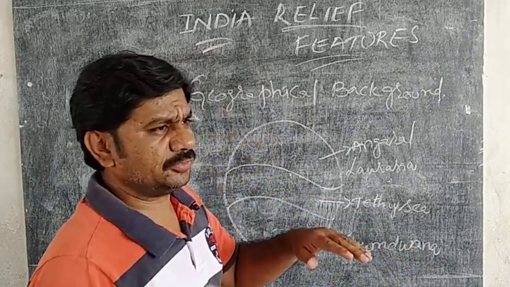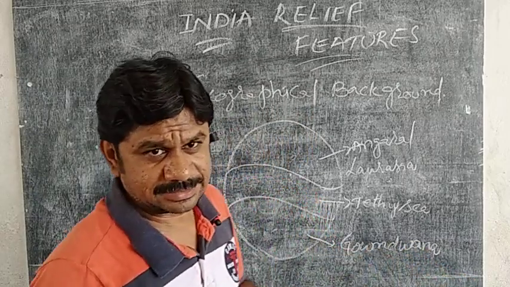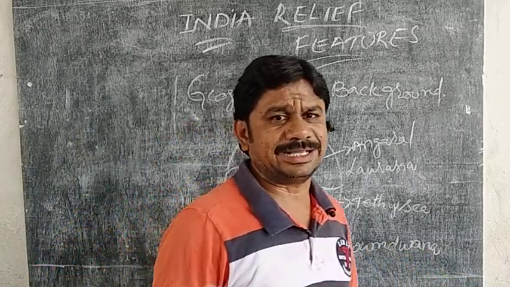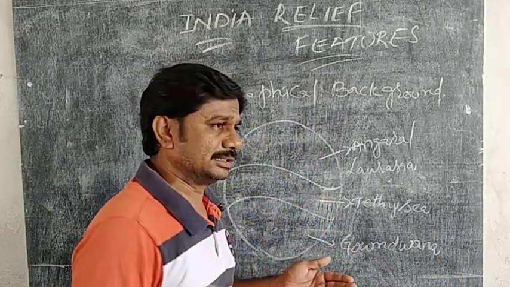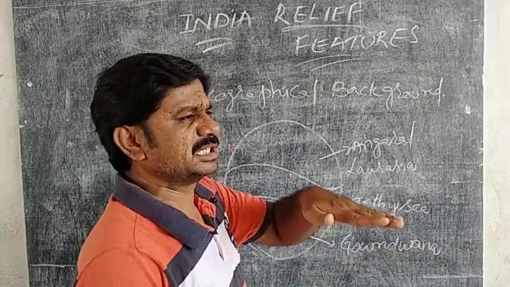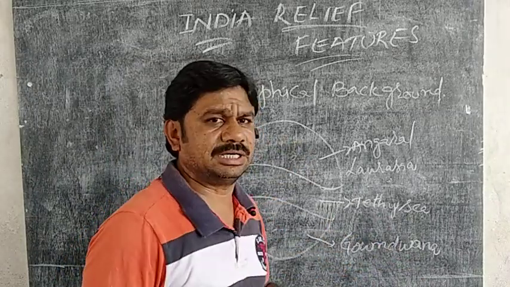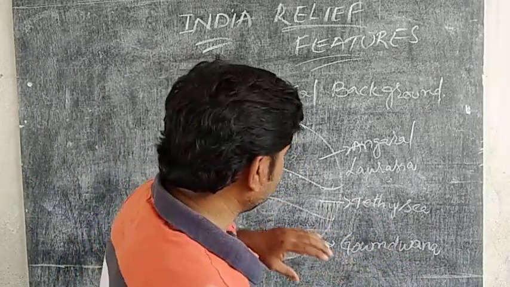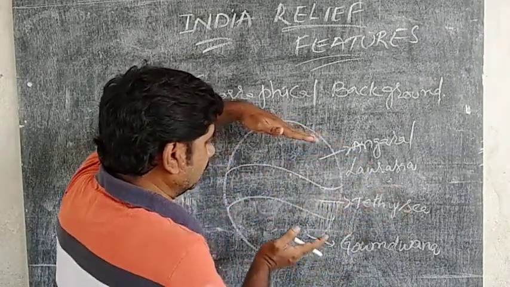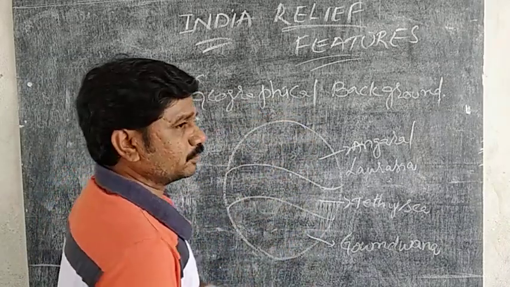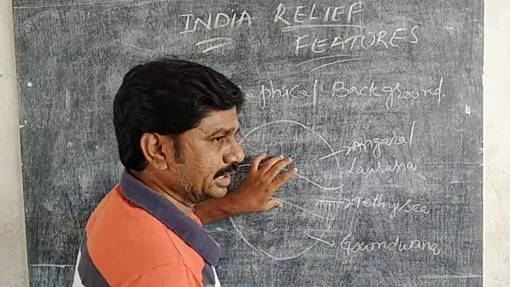Okay. By the geographical movements of plate tectonics, I think you might have learned in the 8th standard about plate tectonics, plates on the Earth. The topmost layer of the Earth is moving. While they are moving towards one another, they compress this water body.